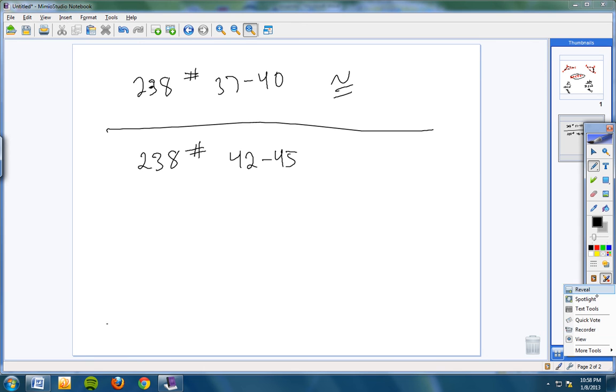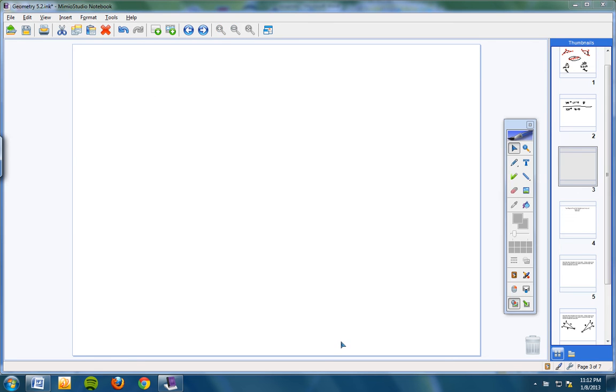Okay, students, let's go ahead and start taking notes on today's lesson. We are going to be learning many ways throughout chapter 5 in which to prove that triangles are congruent. Okay, there will be many ways to do this. We are looking at 2 ways today to prove that triangles are congruent, 2 different ways.